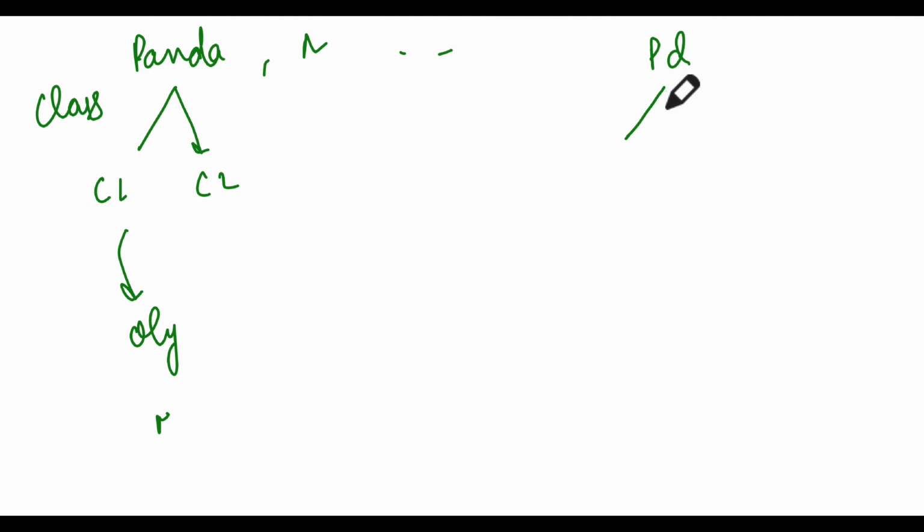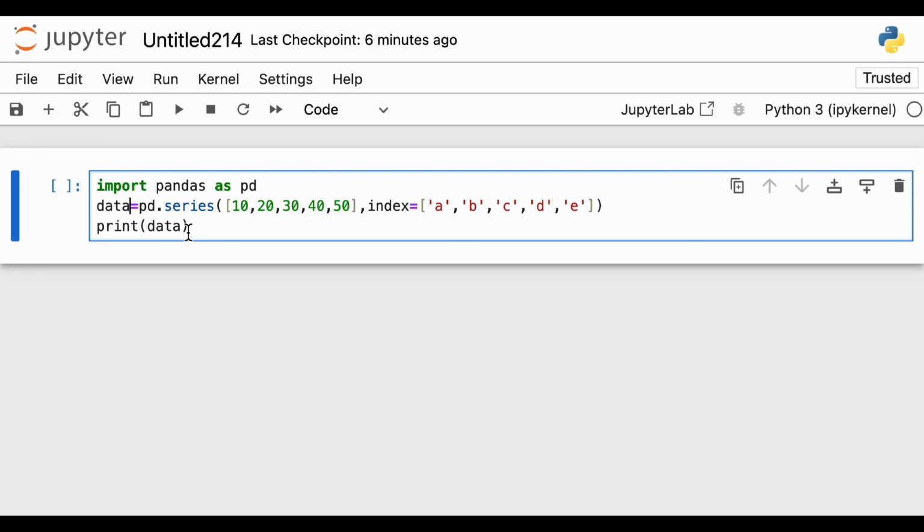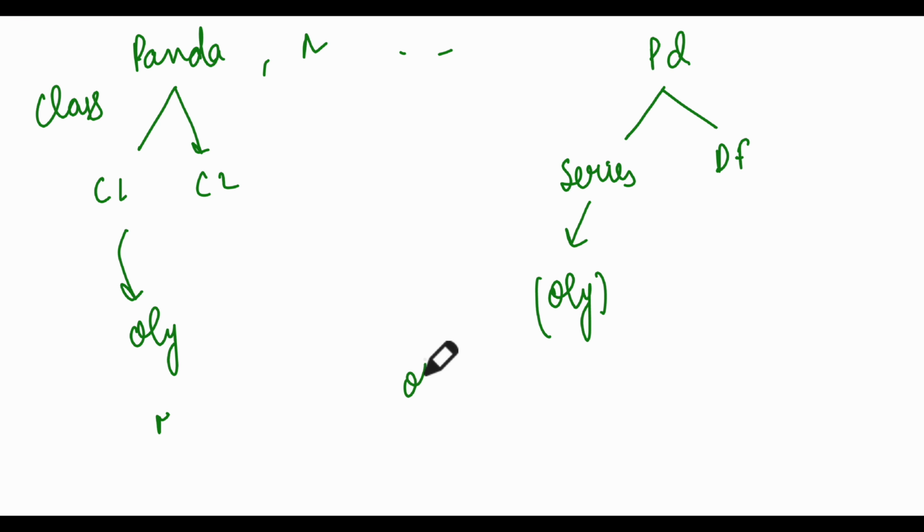Pandas has a series class and it has a data frame class. Right now we took pandas.Series and stored it as an object here. Later on we can use this data multiple times. For example, right now we are printing the data. A method is generally called as object dot method.